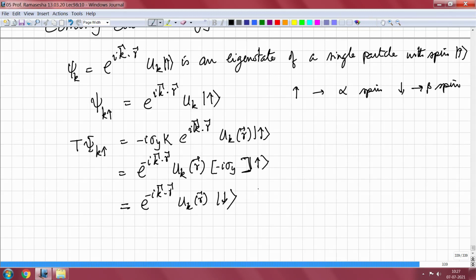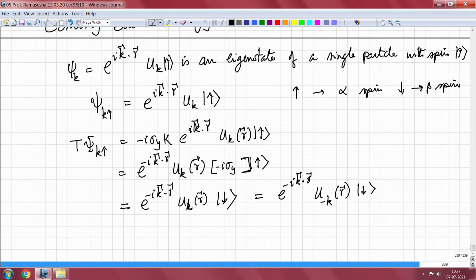I can write this as e to the minus I k dot r, where the label on u changes to minus k, times down spin. Now, u minus k of r is also an eigenstate of the k dot p Hamiltonian with the wave vector minus k.